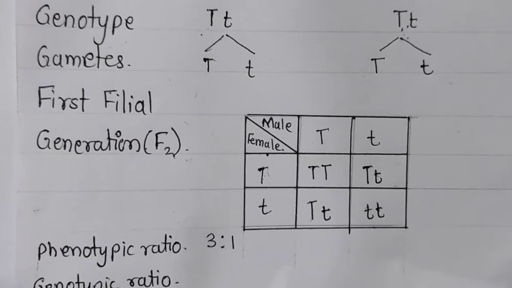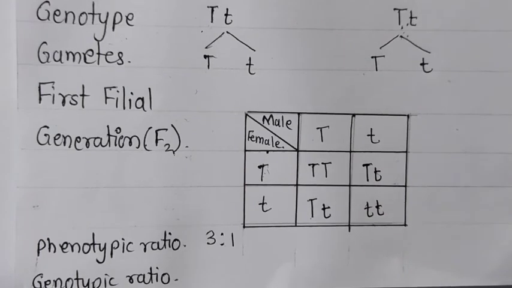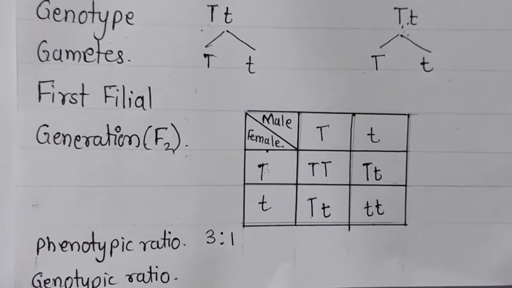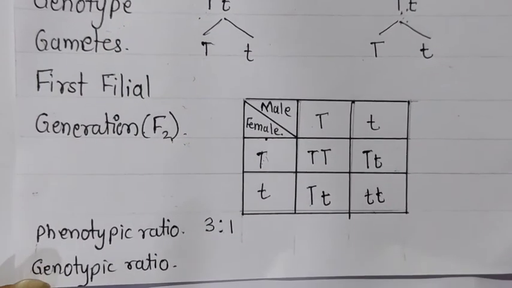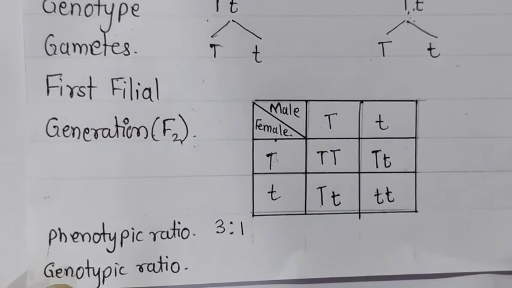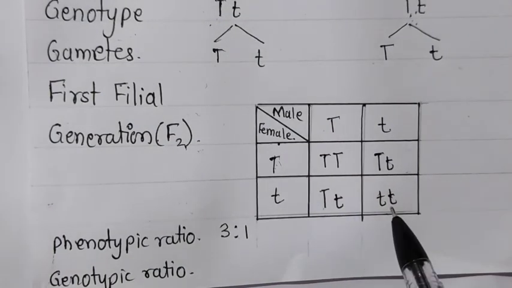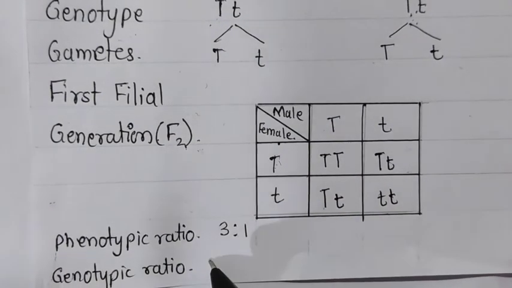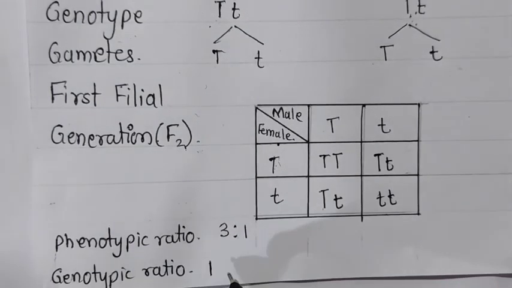Now we can also see the genotypic ratio, because in this you can find the variation. In the starting, the genes were the same, capital T and small t. Now here the generation forms, and in this you can see the variety. First one is TT. Can you see any TT here? No. So we will write here one possibility of capital T and capital T. Then capital T and small t.